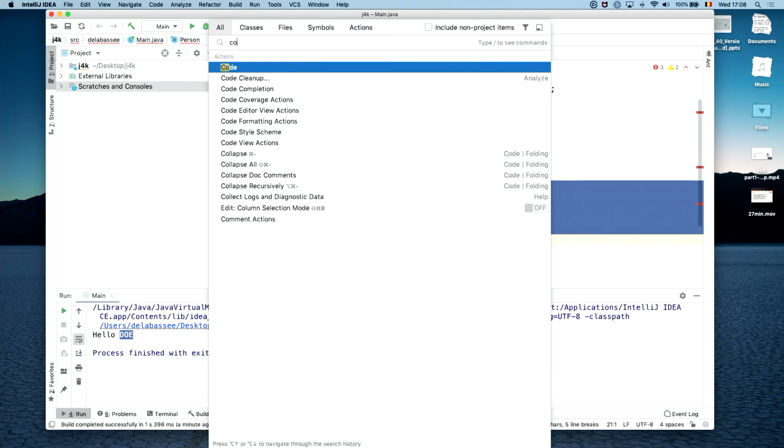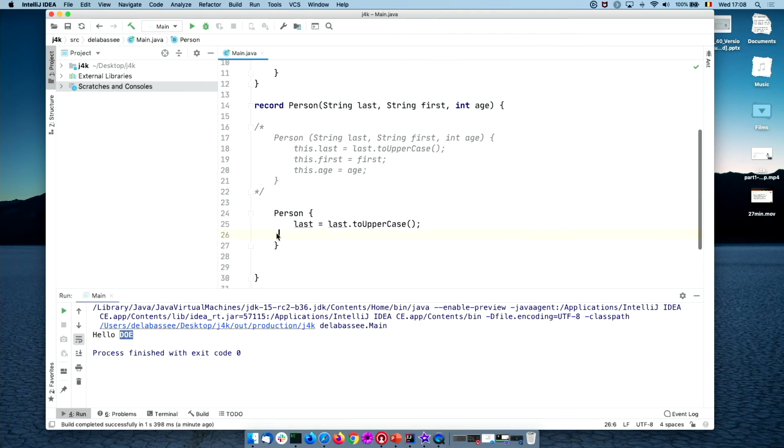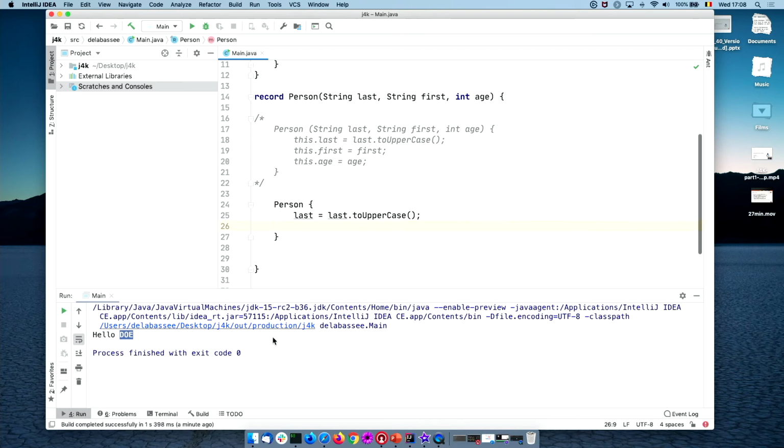So I'm going to comment this one. Okay. So this is a compact constructor. So you see that the other fields like first and age are not initialized. Why? Because at the end of the compact canonical constructor, the canonical constructor is implicitly invoked. So if we run that code, oops, sorry, run, well, we have the same result.